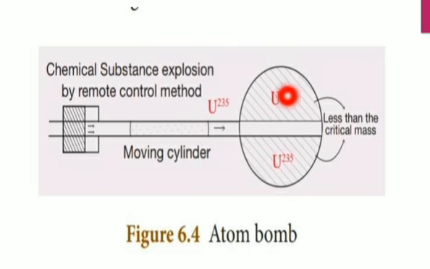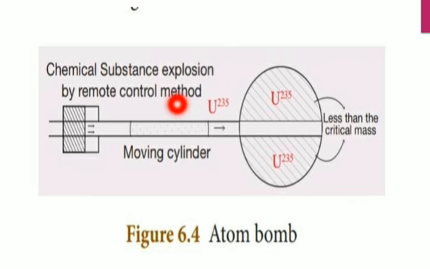After that, the material becomes supercritical, and then only it starts to explode. Before that, the mass is less than the critical mass, so it is in the subcritical position.